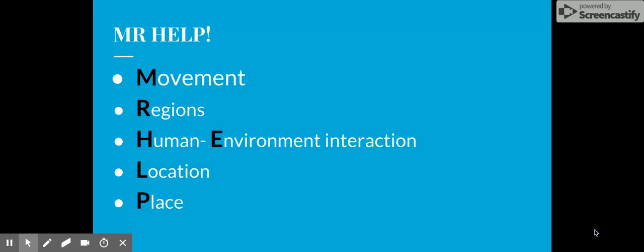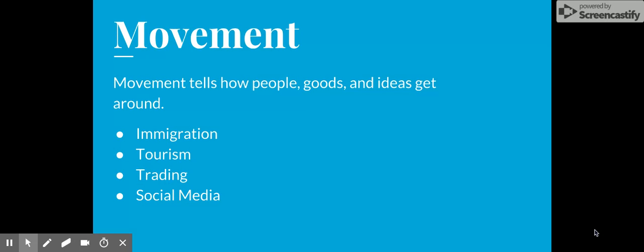Now, all of these together work to help geographers understand the world around us and help us understand a place that we're talking about, where the people come from, why they settled there. There's so many questions that these can help us answer. Starting off with movement. Movement tells us how people, goods, and ideas get around.